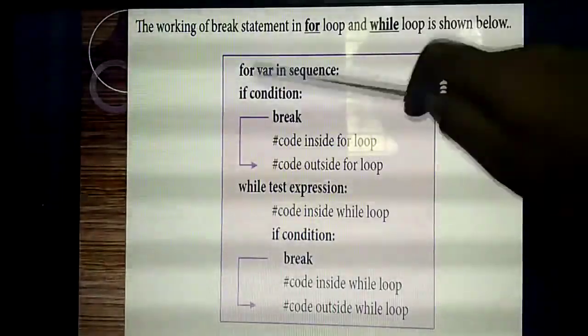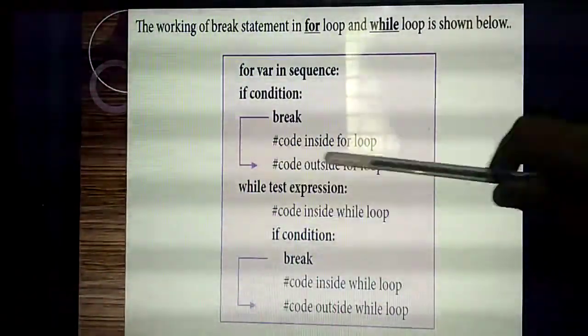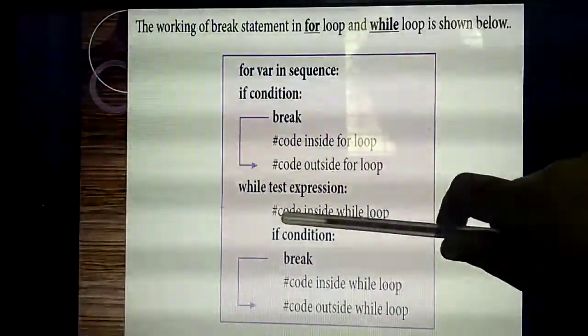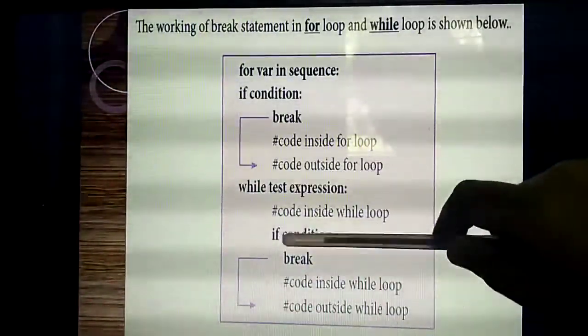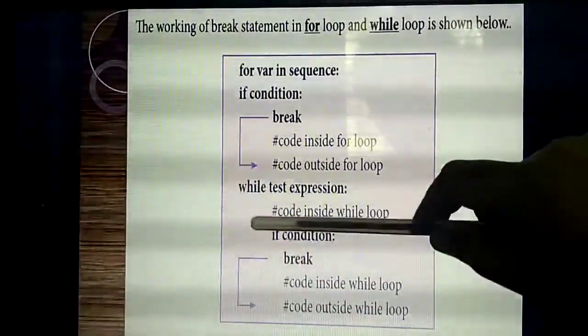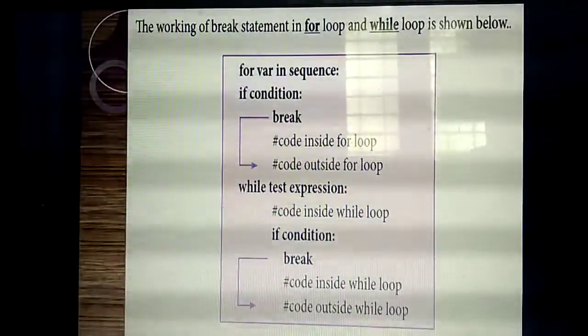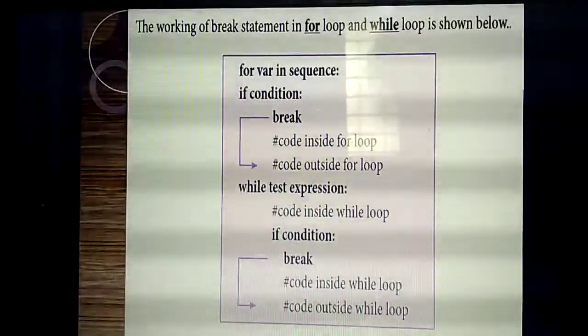Next, the while loop. Inside the while loop you are testing one expression. This is the nested form: inside the while loop we give one if condition. If the break statement is there, the control immediately comes outside of the loop. Understand? They have given this for both the for loop as well as the while loop.